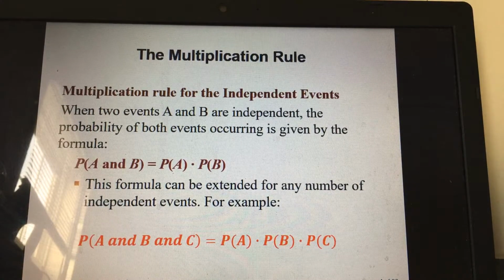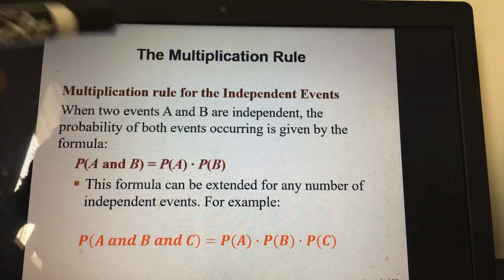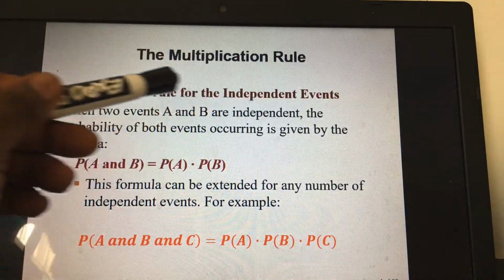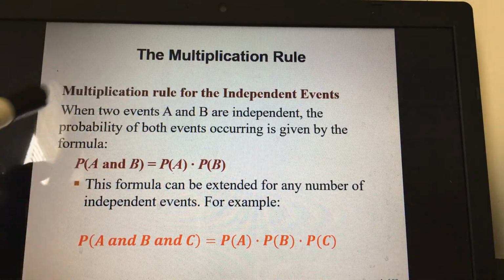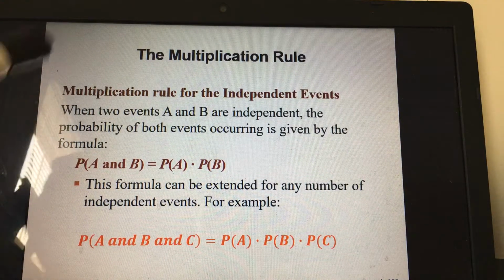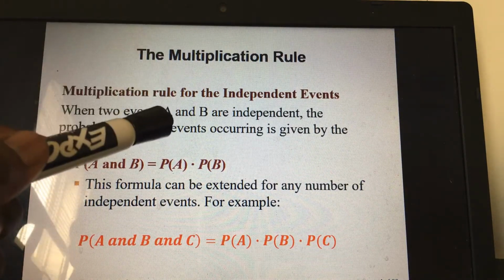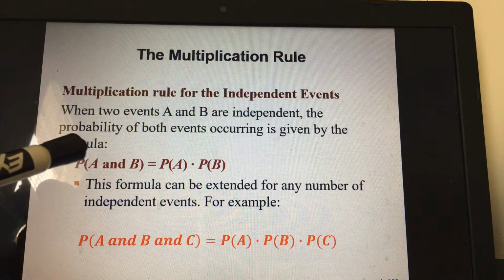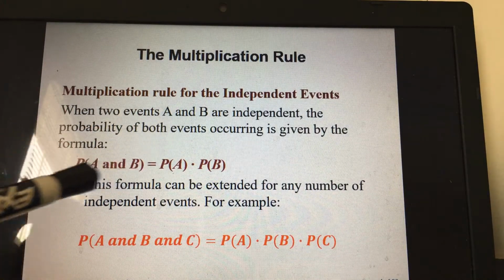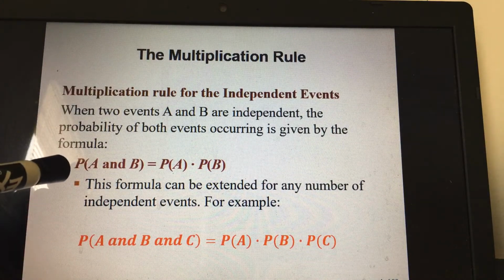Now, before that, this is what we use to calculate the probabilities of dependent and independent events. We call it the multiplication rule. According to this rule, when two events A and B are independent, the probability of both of them occurring is given by this formula.